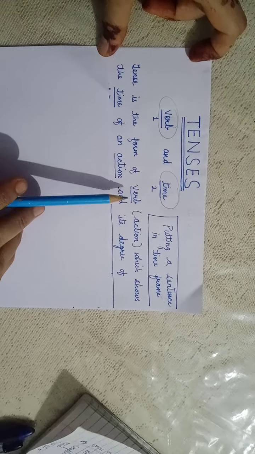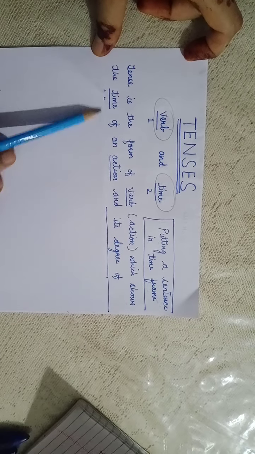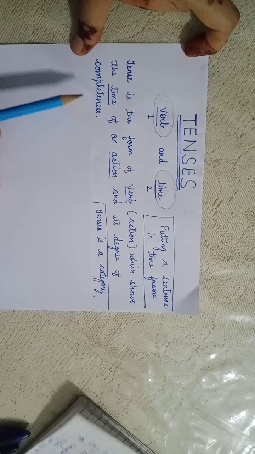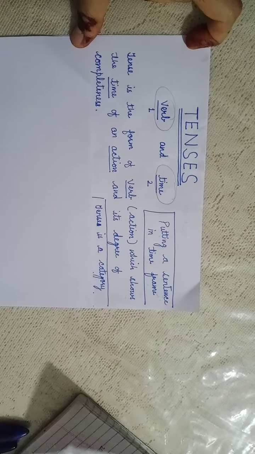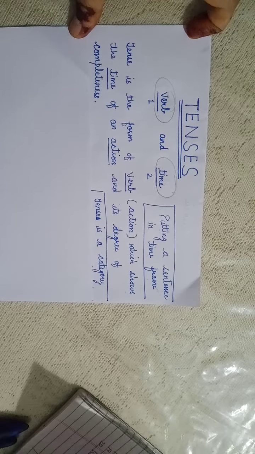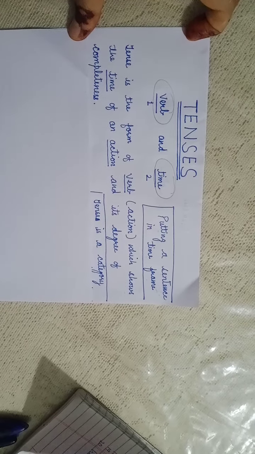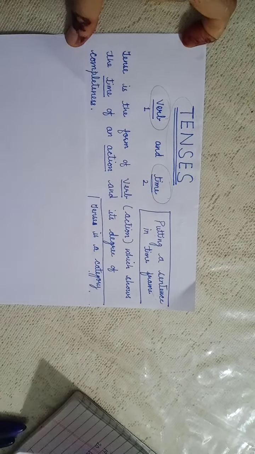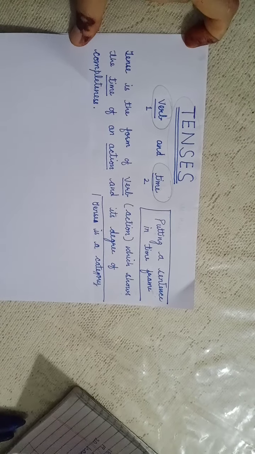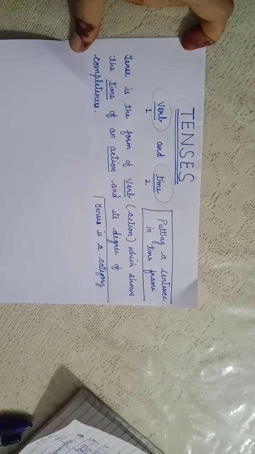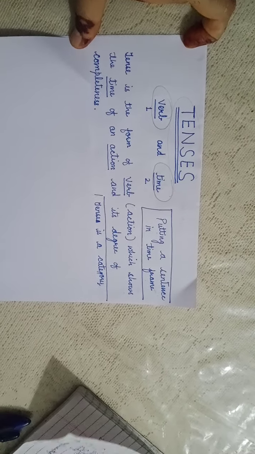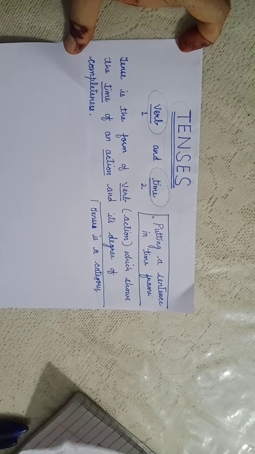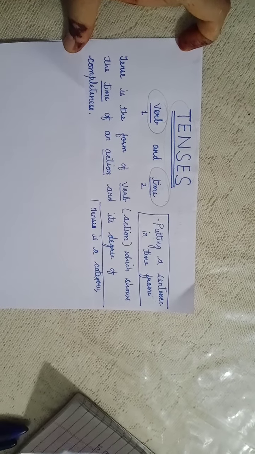Tense is the form of verb which shows the time of an action and its degree of completeness. A work is being done, when it is being done, at what particular time, what was its condition. So all these things we cover under tenses. A definition may not clear you the things, but definitely when we understand the rules and everything, you will be having a better understanding for the topic.